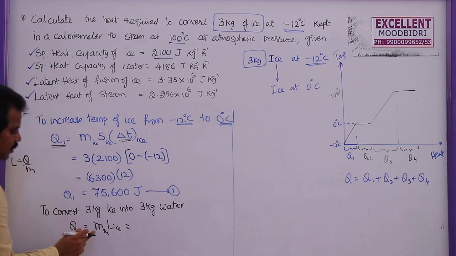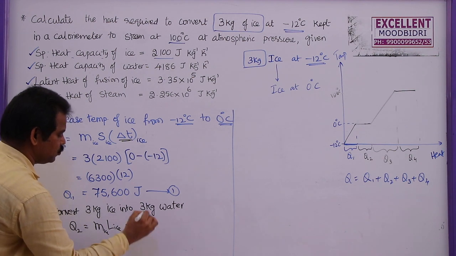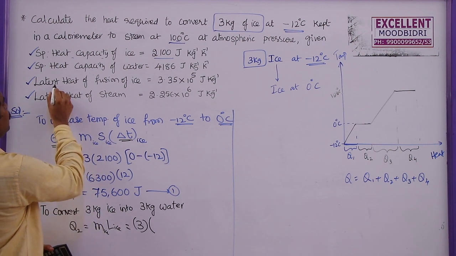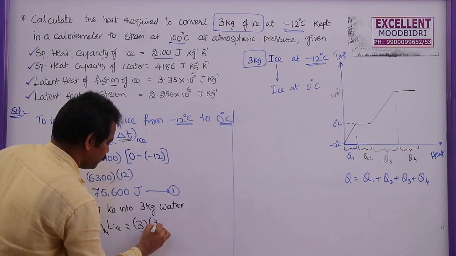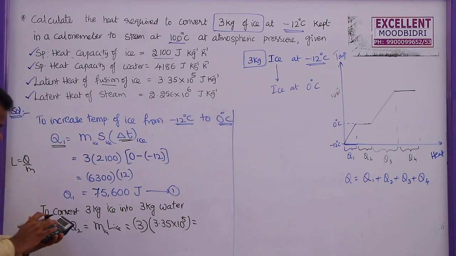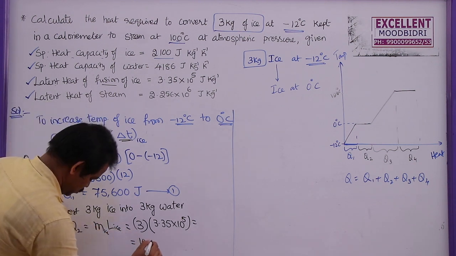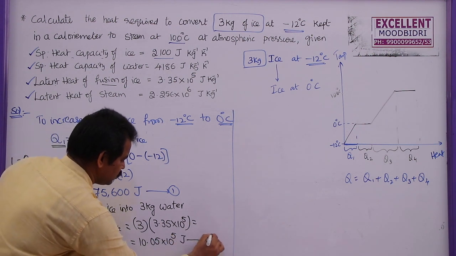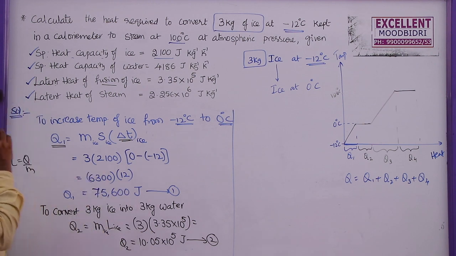This is ice. So what is the mass of ice that is converting into water? 3 kg, and the latent heat of fusion of ice is 3.35 into 10 power 5. So if you multiply these two, 3.35 into 3, which is equal to 10.05 into 10 power 5 joules. This is Q2. You keep it as equation 2.